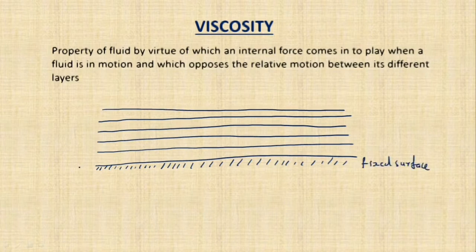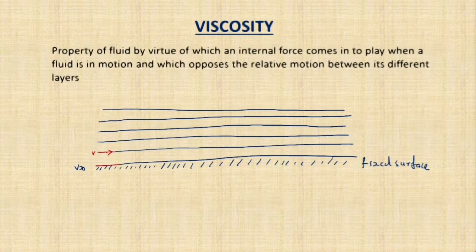So what is the velocity of the liquid layer just in contact with the fixed surface? We can say that velocity is equal to 0. Now the first layer, which is in contact with the fixed surface, has velocity 0. What is the velocity of the next layer? The velocity above this layer, say it as v.